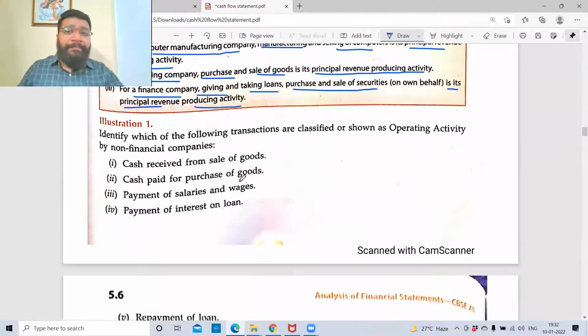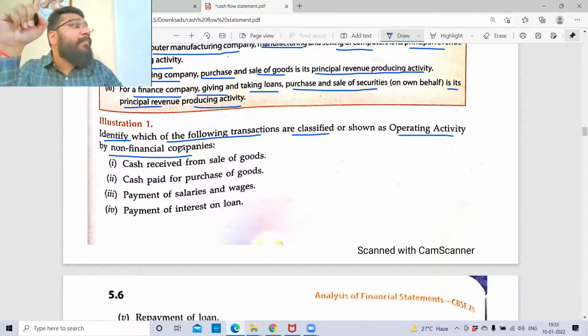Let's do illustration 1. Identify which of the following transactions are classified as operating activity by a non-finance company. Non-finance company means what?